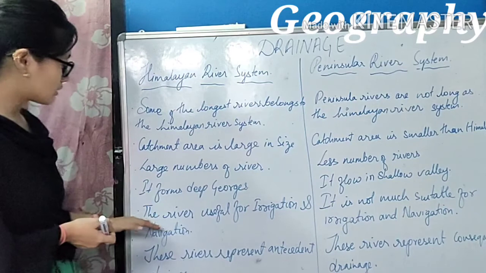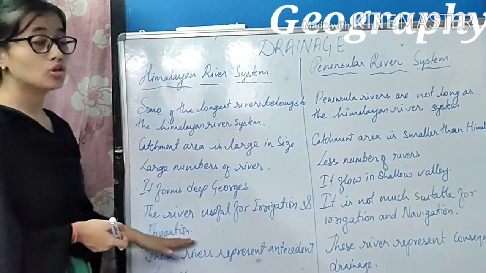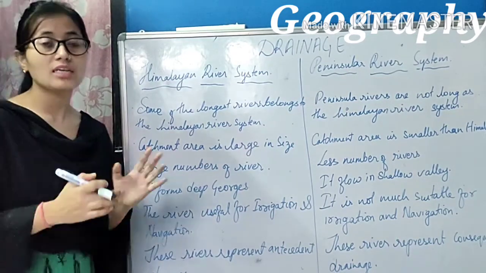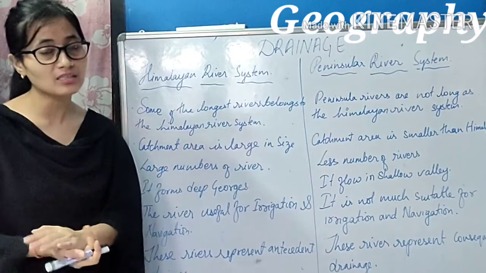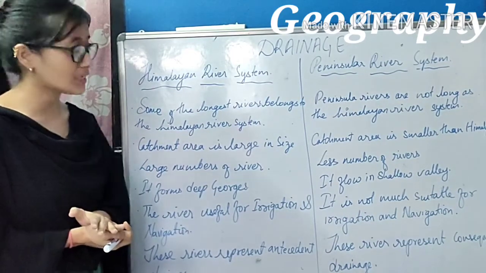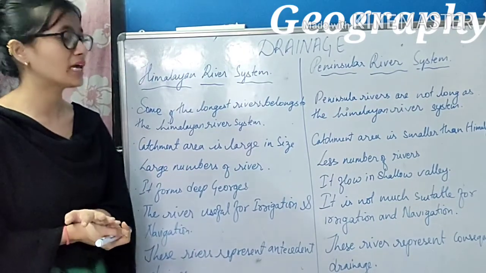And the sixth difference: the river is useful for irrigation and navigation. The rivers of the Himalayas are useful for irrigation as well as navigation, whereas the rivers of Peninsular India are not much suitable for irrigation and navigation.